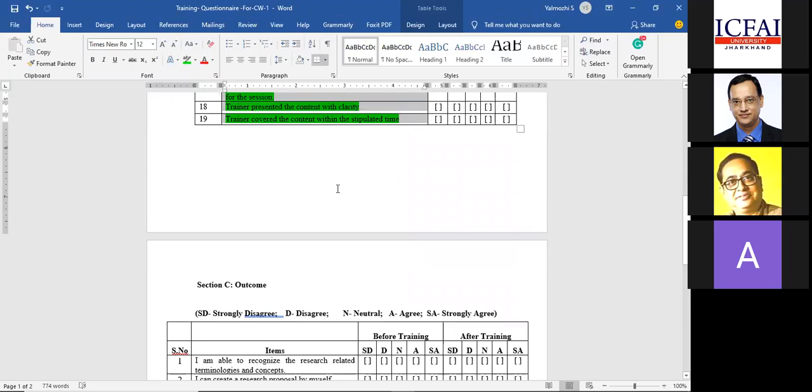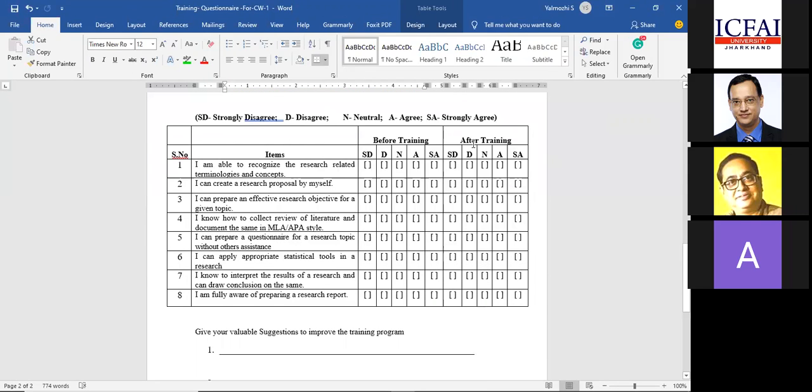Also, we need the outcome variable, right? What is the outcome variable I have? That is before training and after training. Which do I consider for my study? If you want to measure the outcome, what am I supposed to consider, before training or after training? After training. Exactly. Before training is to know the level and knowledge of the participants before the training, and then because of the training, what has happened. So I'll consider only after training, right? This is for my estimation, but after training is what I'm supposed to use. So you can create it for after training also.